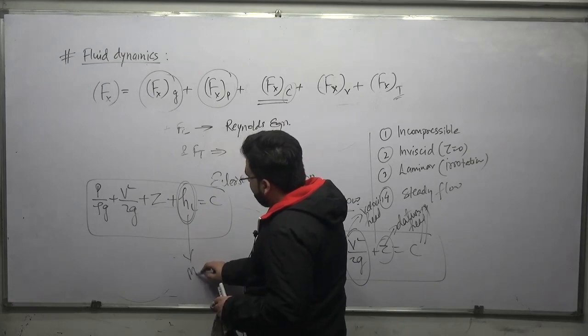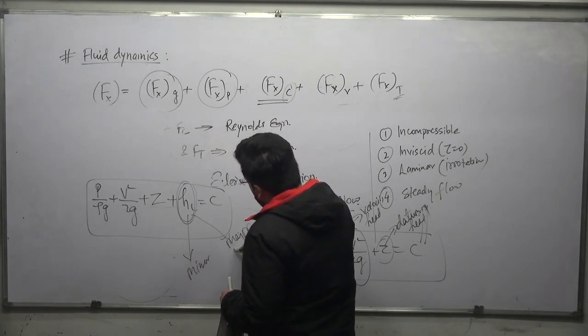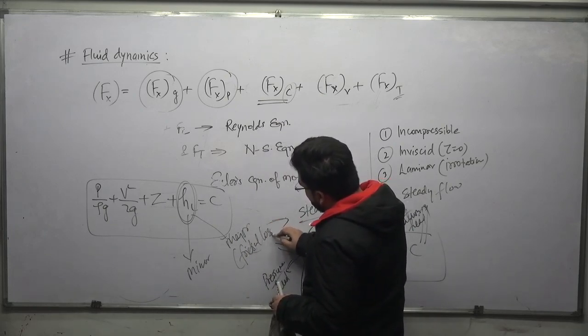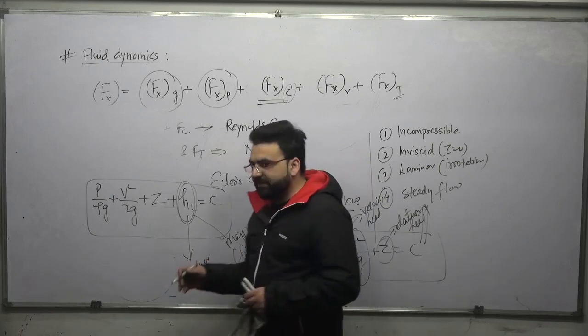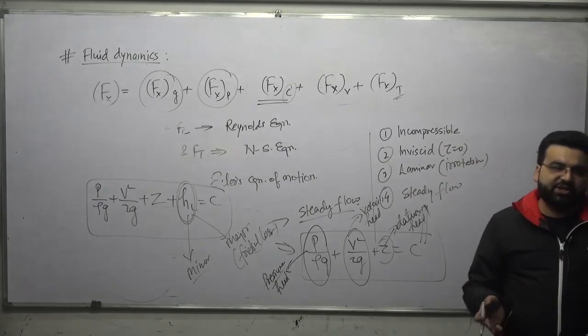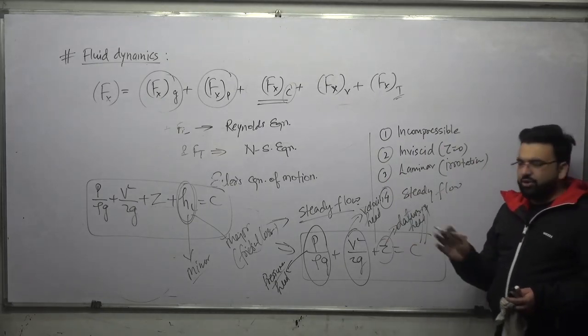They might be minor head losses or there might be major head losses. Major head losses are also called frictional losses. And minor head losses may be because of change in cross-section area, sudden expansion, sudden contraction, or some bend, or other factors also.